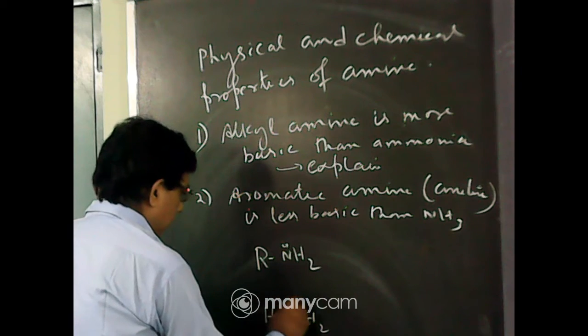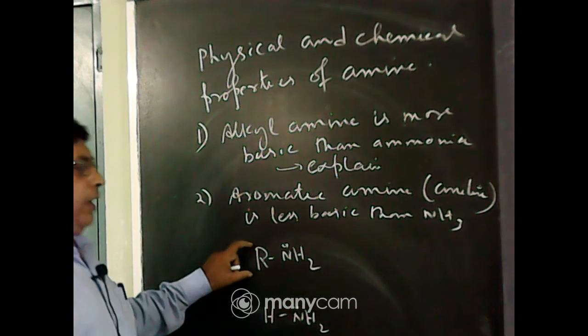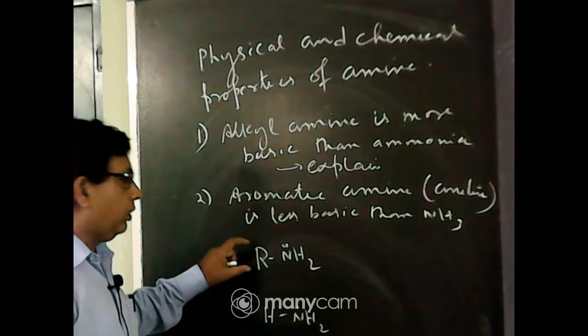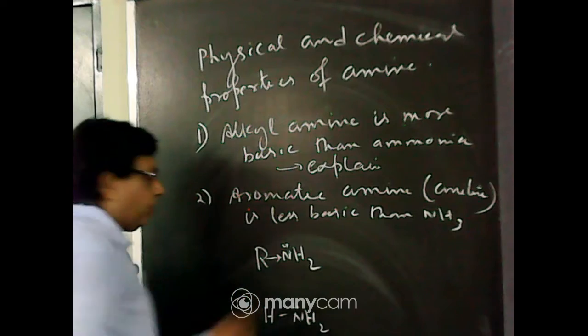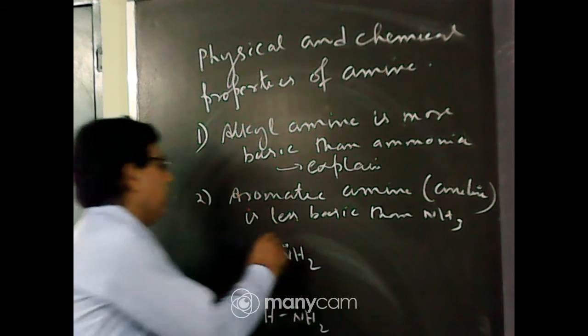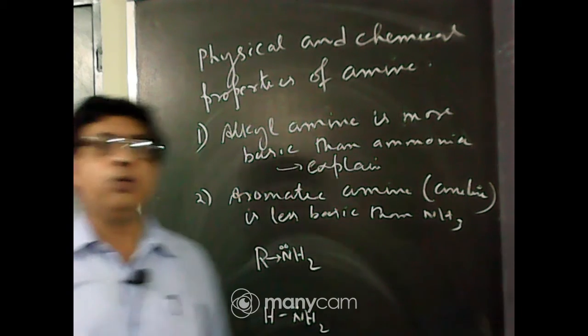Now in alkyl amine there is a plus I effect. The R group has plus I effect. So due to plus I effect, it releases electrons towards the nitrogen atom. So the lone pair of electrons of the nitrogen atom is more easily available for protonation.